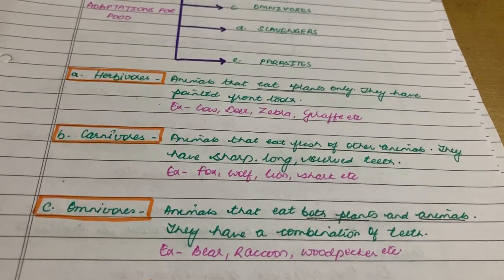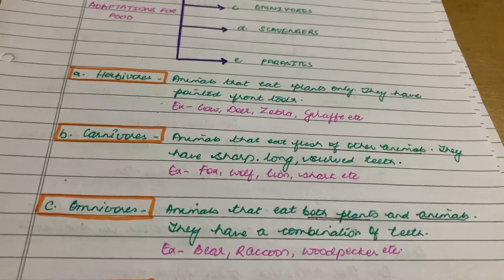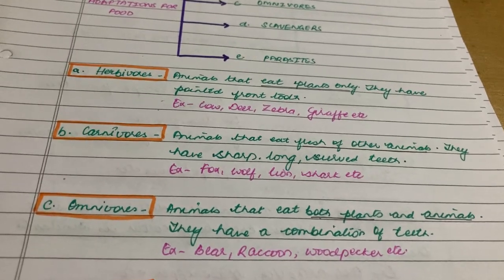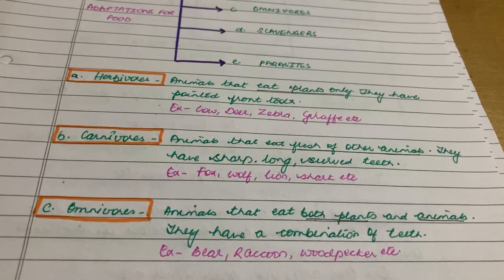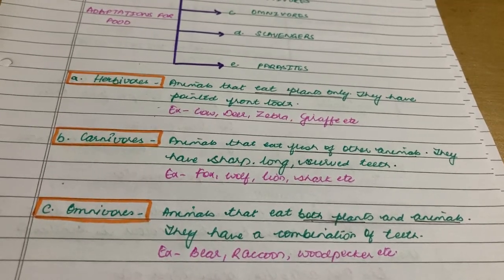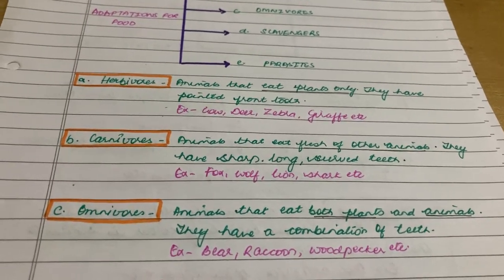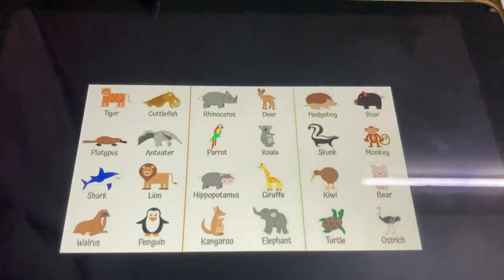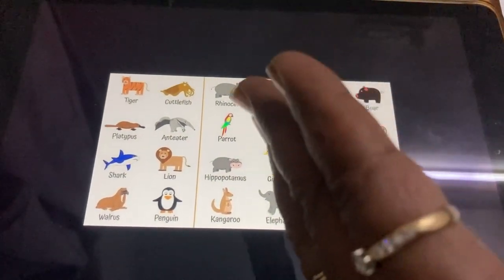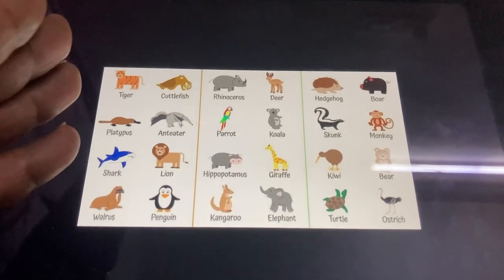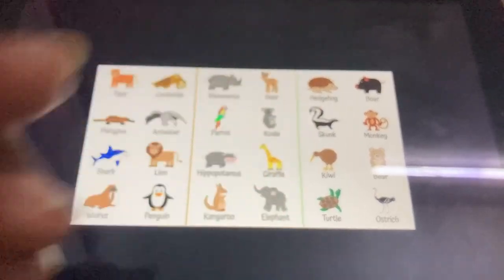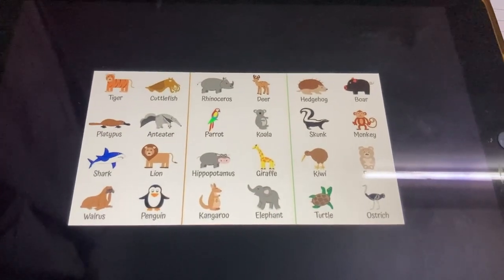Animals that eat both plants and animals are called omnivorous and they have a combination of teeth. Examples: bear, raccoon, woodpecker, etc. And here are the examples of animals. So in the middle we have herbivorous. Towards the left hand side we have the carnivorous, and on the right hand side we have the omnivorous animals.